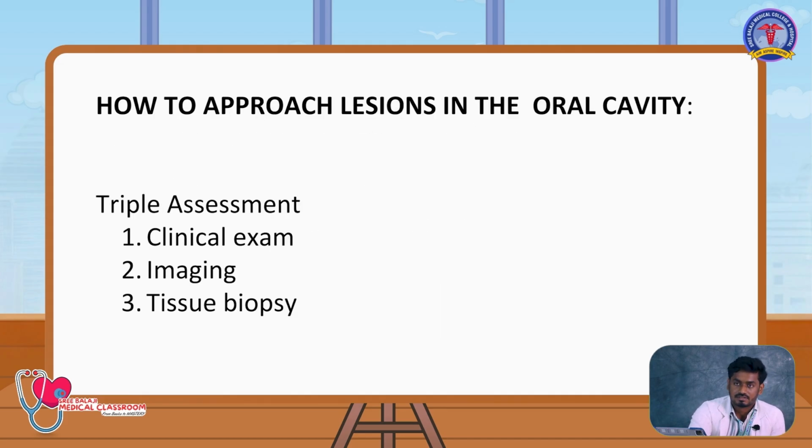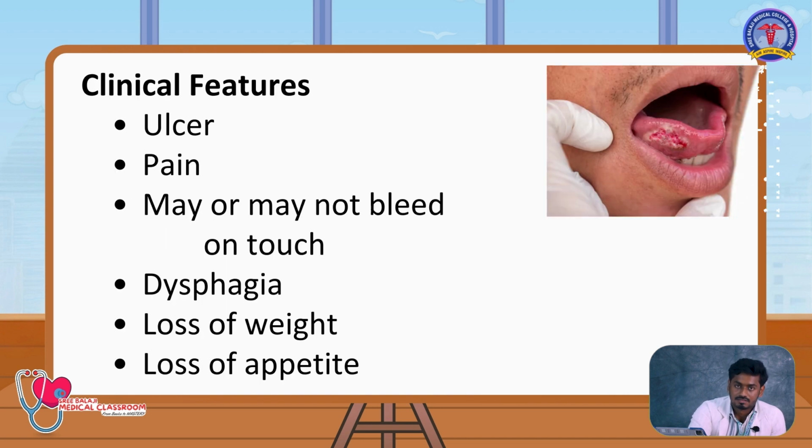Coming to the OPD, a patient with some lesion in the tongue: if they ask for a work-up, it is a triple examination. Clinical, that is history and clinical examination, followed by imaging, then the tissue biopsy. So what are the typical clinical symptoms the patient will complain of? The patient will complain of an ulcer which is painful, may or may not bleed on touch, or any swelling which is constantly troubling the patient. The patient might have dysphagia.